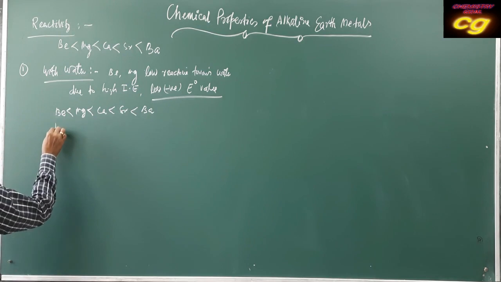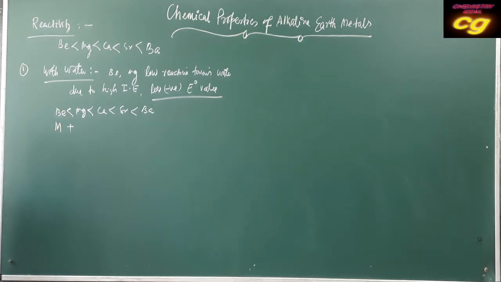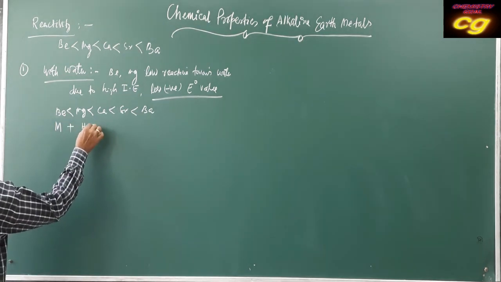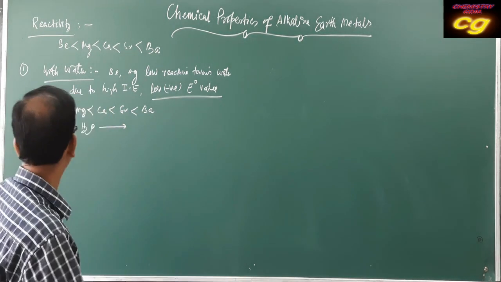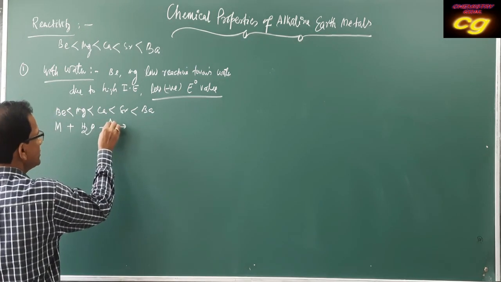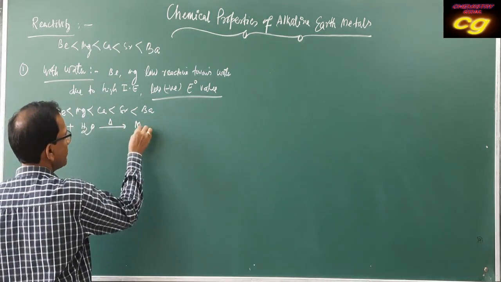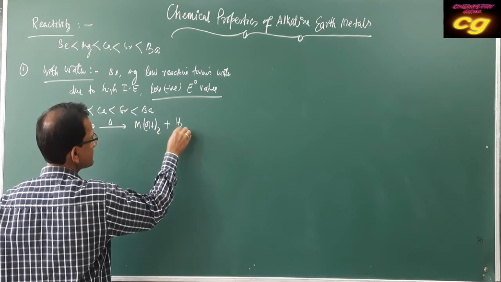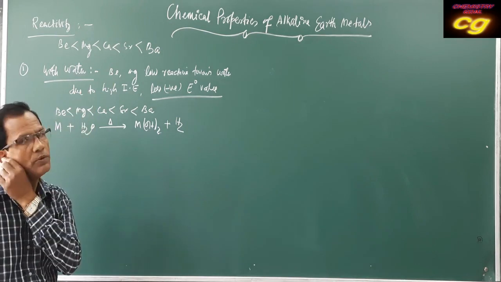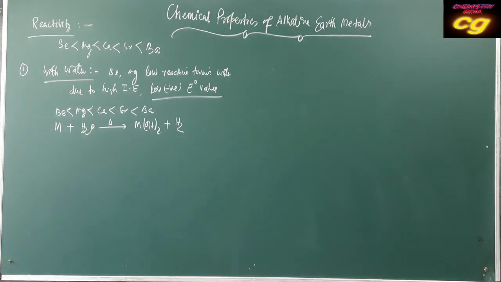Generally second group metals react with water in different conditions. On strong heating, they produce metal hydroxides and hydrogen gas. But barium and strontium are more reactive, so they produce metal hydroxides and hydrogen gas on reaction with water. You see the difference here.